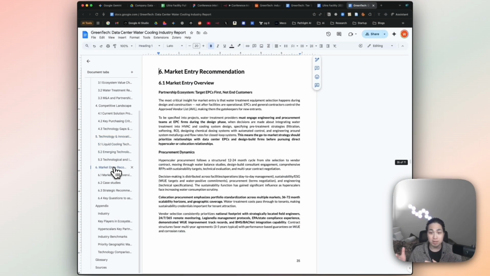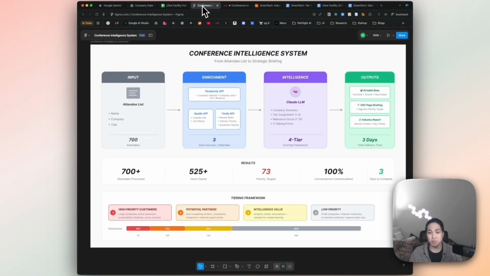As well as walking through all the individual technologies that these companies are working on today, and even providing a market entry recommendation that creates an opportunity for the client to understand how to think about their market entry strategy and knowing what questions to ask when they're at the conference talking to the right partners or potential end users. This is another great thing that you can create using AI tools too. My client was super happy about all of these different outputs. And let me just walk you through the results again.